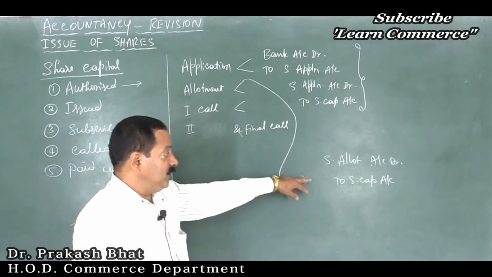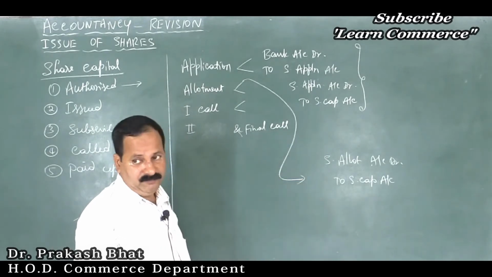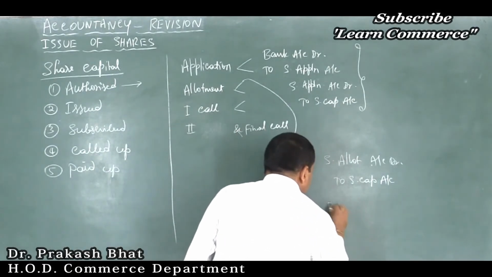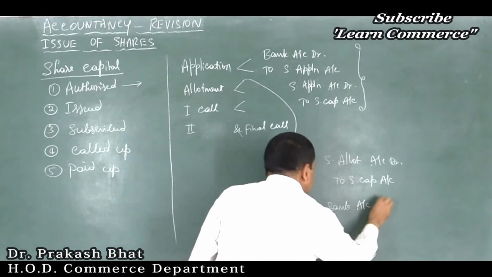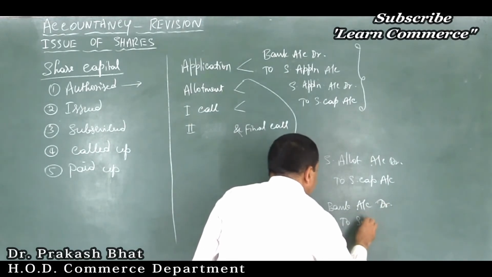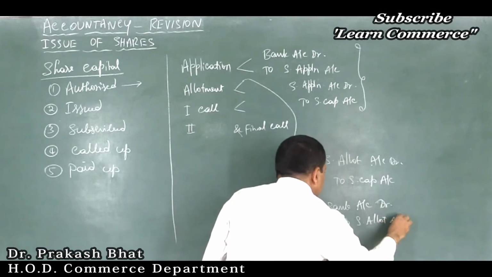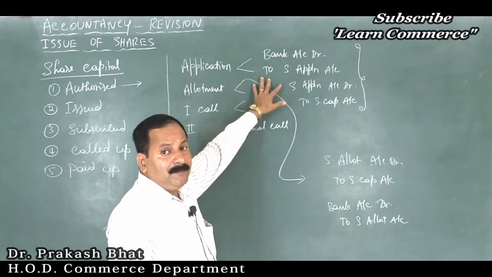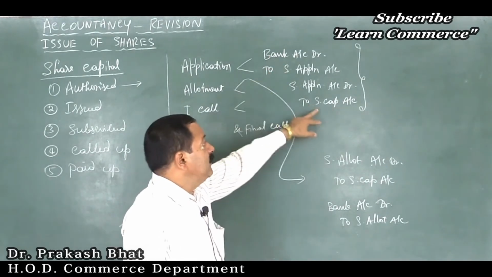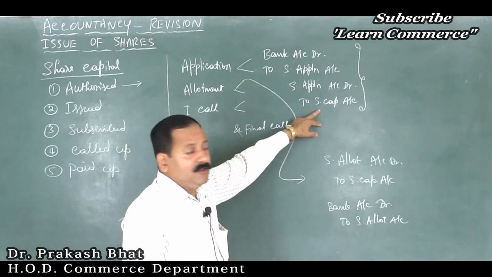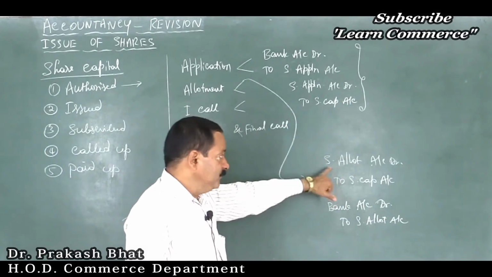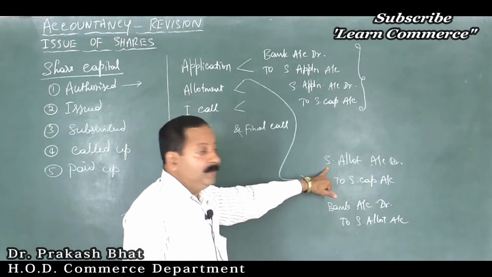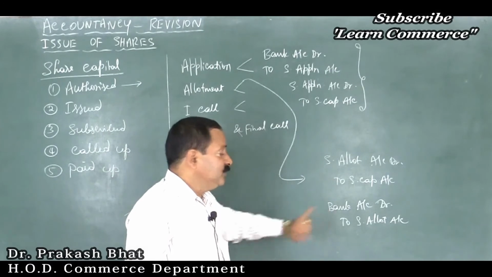Remember, in the second stage, the entry will be reverse. What we will do is, we will collect the amount, that is bank account debtor to share allotment account. Remember friends, during the first stage, the application stage, we will collect money first, then we will transfer it to share capital account. But during the second stage, reverse, we will demand the amount from the public first, then we will collect money.